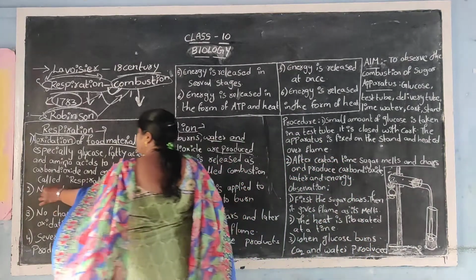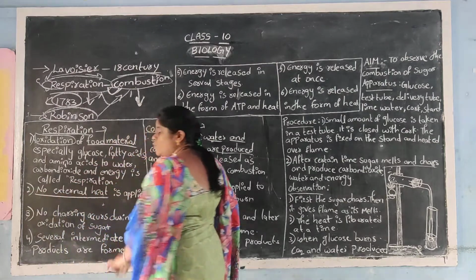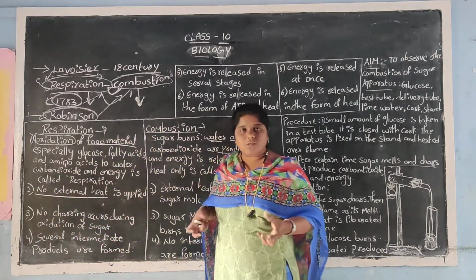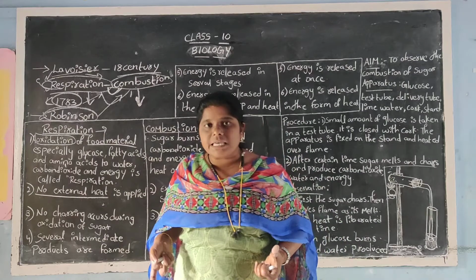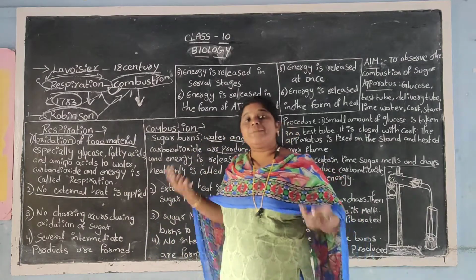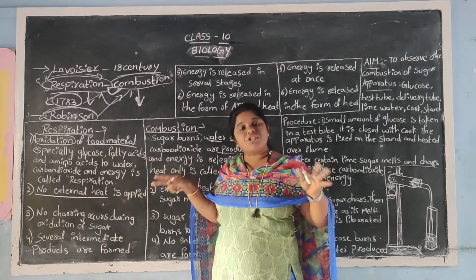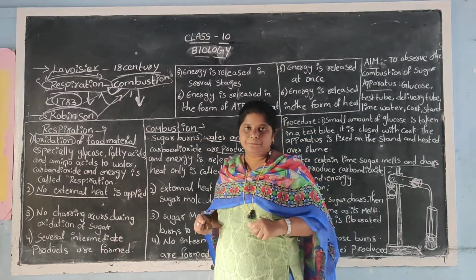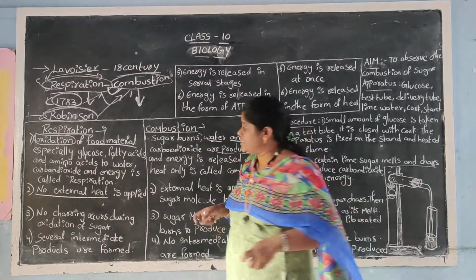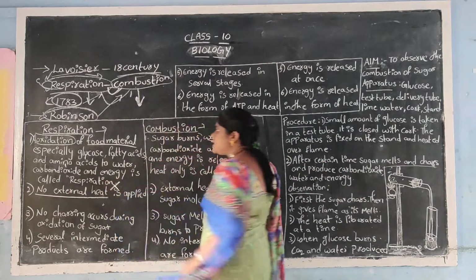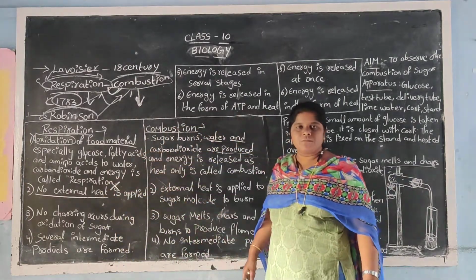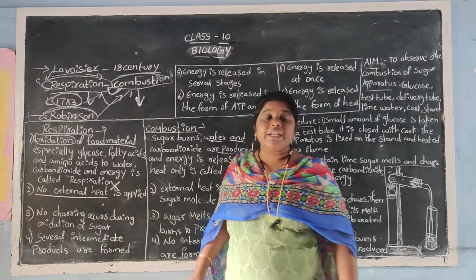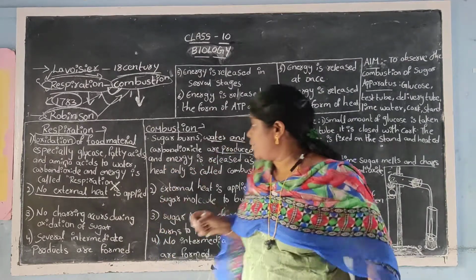In respiration, no external heat is applied. We need not provide any gas or electric current or anything else to derive energy. The heat present in our body itself is sufficient to combine the glucose molecule with oxygen. No external heat is applied in respiration.